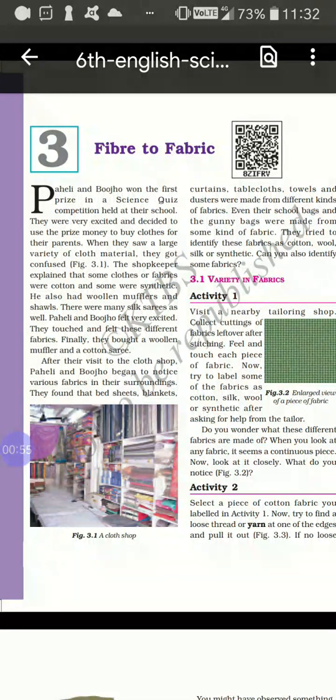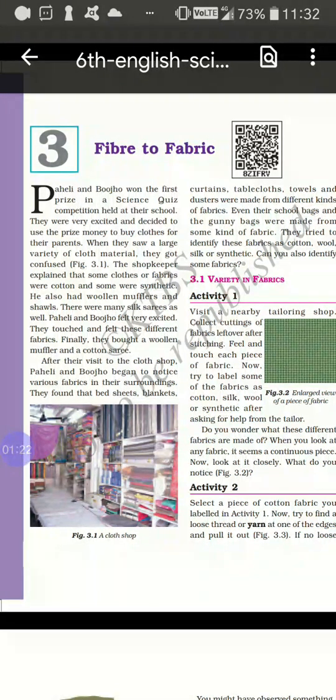Paheli and Boju were very excited. They won a prize. They used the prize money to buy clothes for their parents. When they saw a large amount of cloth materials, they got confused. The shopkeeper told them some were made of cotton and some were synthetic. Synthetic means man-made. Cotton is obtained from plants, cotton fibers.